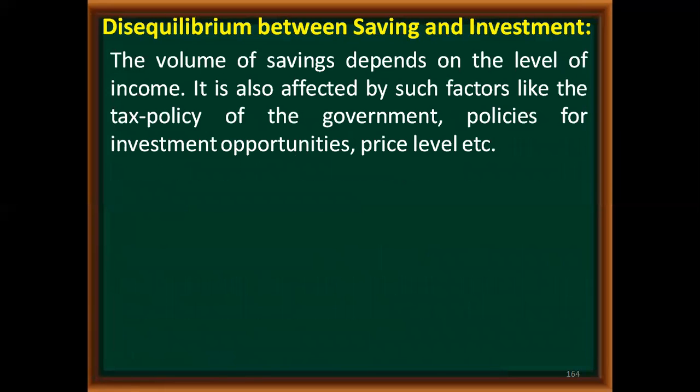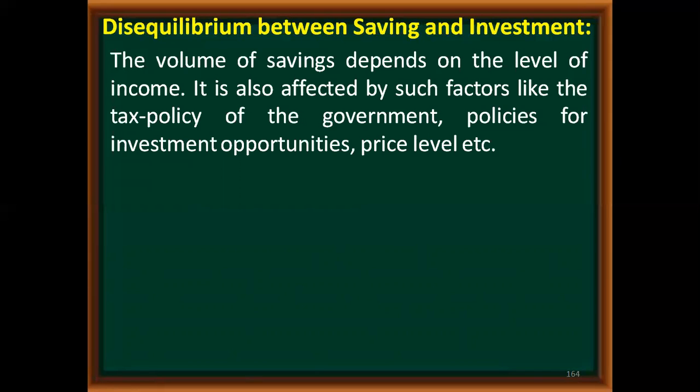Now the volume of saving depends on the level of income. This we have already seen. So the higher the income, the more the savings. That means the saving capability of a person will be more. It is also affected by factors like the tax policy of the government, policies for investment opportunities, price level, etc. If the price level is increasing, I have to spend more money, so my expenditure will increase and my savings will automatically decrease.